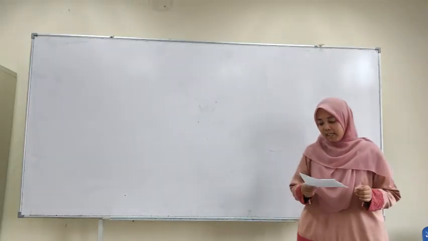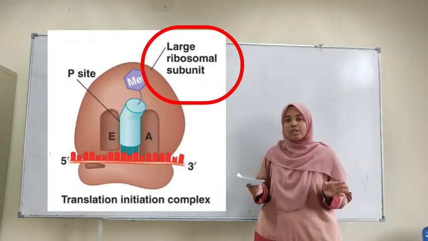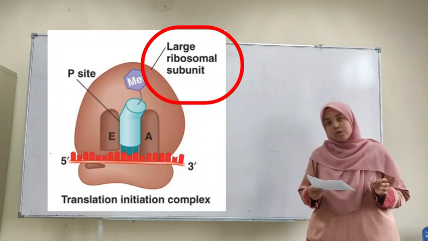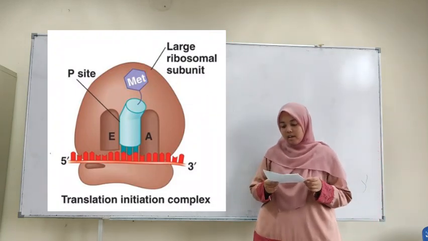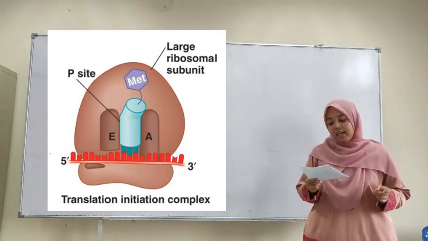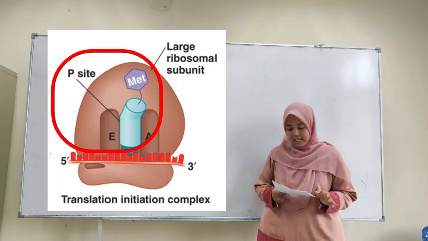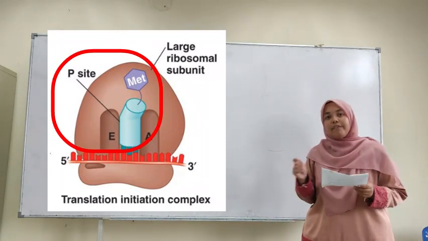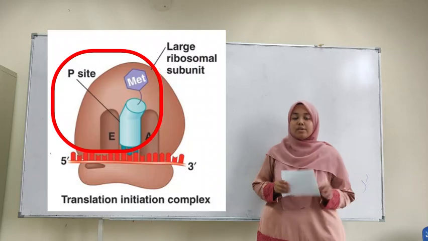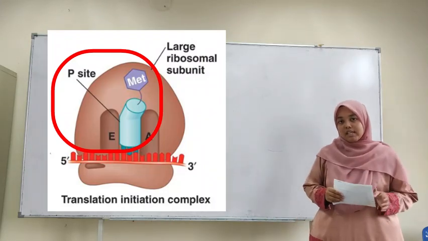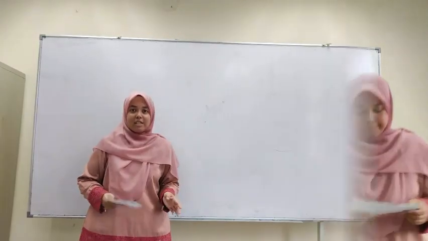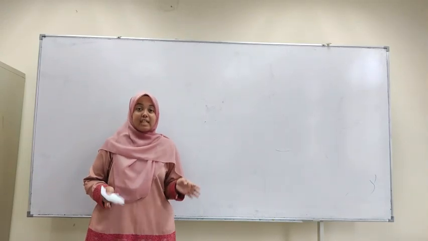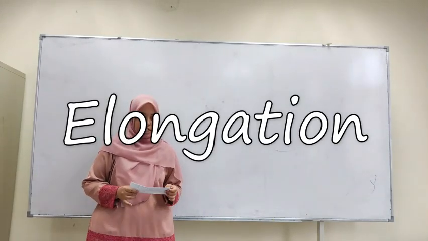This is followed by the arrival of the large ribosome subunit to complete the initiation. The initiator tRNA binds to the P site of the ribosome, and now the A site in the ribosome is ready for the next amino acid tRNA. Next, we proceed to the second stage of translation, that is elongation.